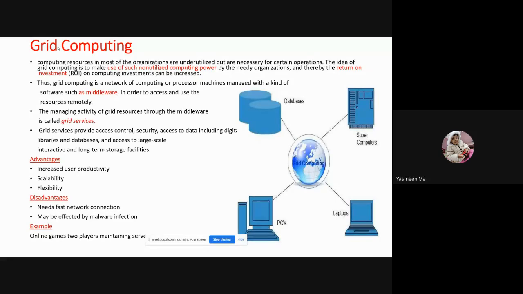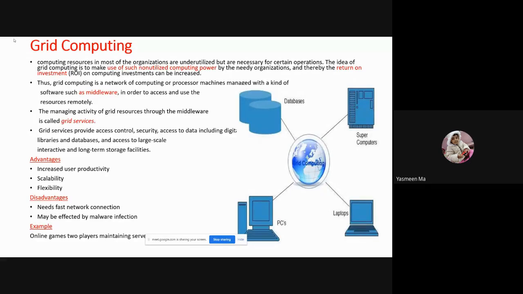We are not bothering about how that power is generated, from where, either by coal or tidal resources, how it is coming from transformers or stations. We are not bothered about all these things. We just use the power grids and utilize the electric services.